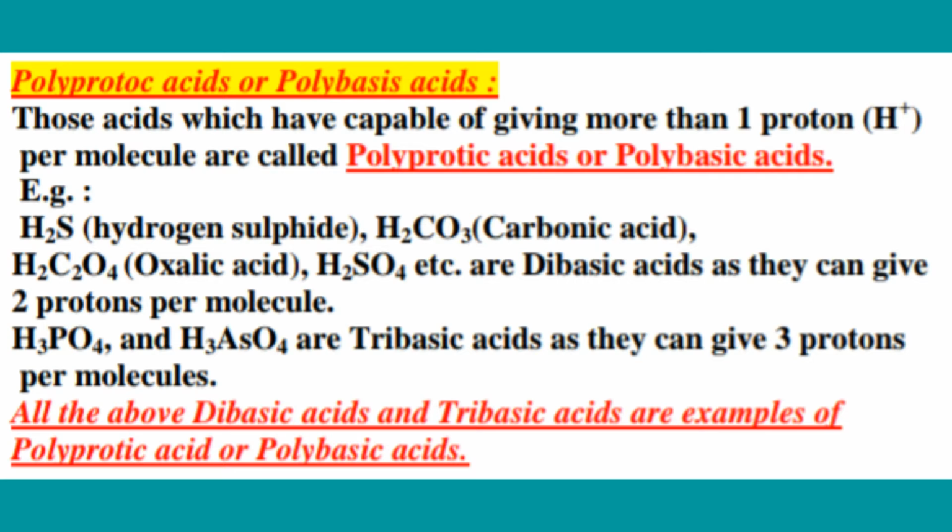Phosphoric acid, H3PO4, and arsenic acid, H3AsO4, are tribasic acids as they can give 3 protons per molecule. All the above dibasic acids and tribasic acids are examples of polyprotic acids or polybasic acids because they can give more than one proton per molecule.